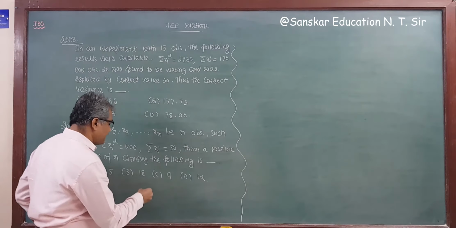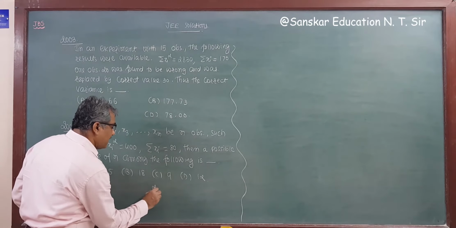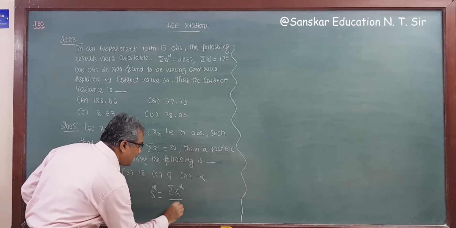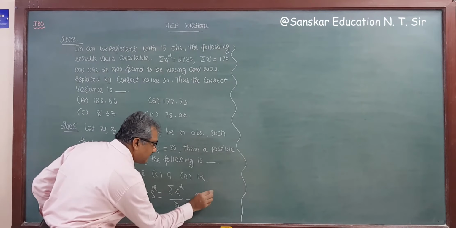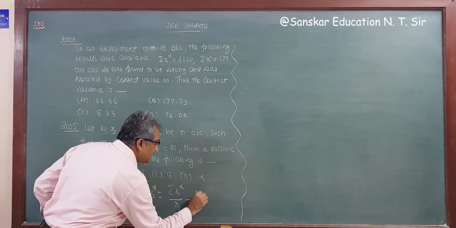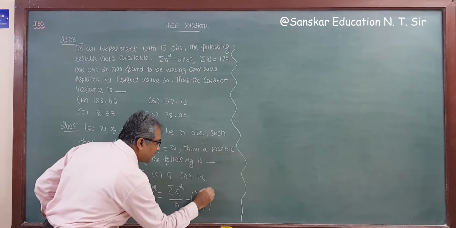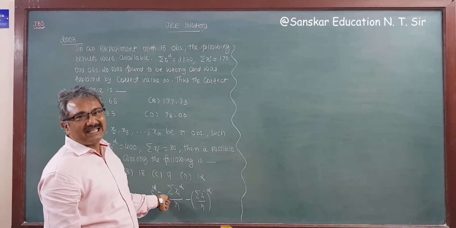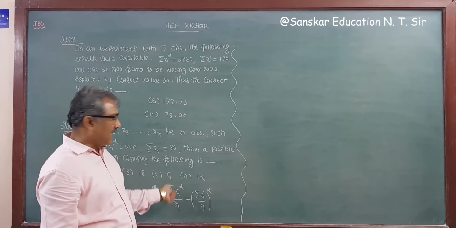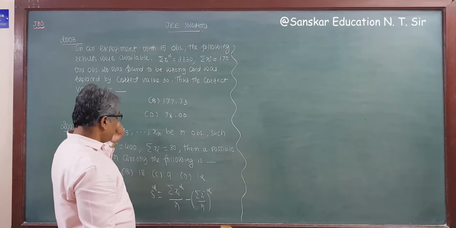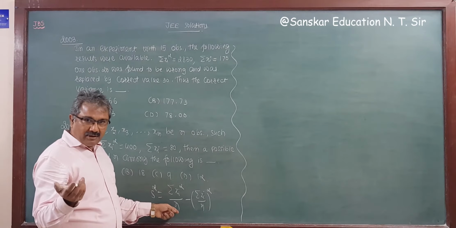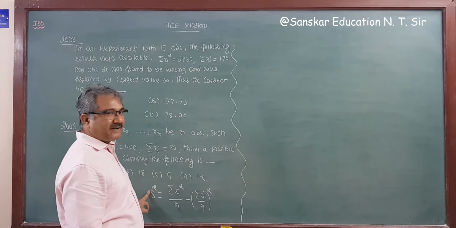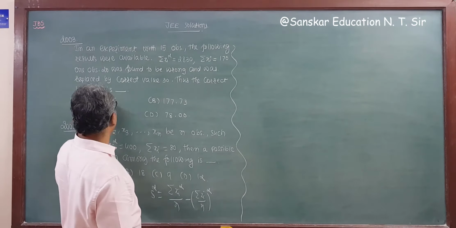The formula for variance, S square, is sigma xi square upon n minus x bar square, or equivalently sigma xi square upon n minus the whole square of sigma xi upon n. Both are the same, since sigma xi upon n is the mean. So we have to find the correct sigma xi square and the correct sigma xi. There is no need to find n, because the observation is replaced by another one, right? So we need the correct variance.